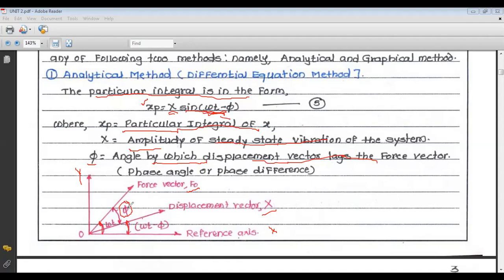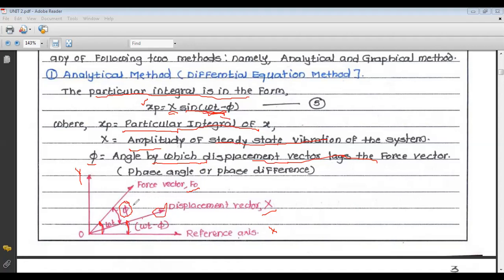Similarly, the particular integral xp equals X sine of omega t minus phi, where omega t minus phi is the angle of your displacement vector X. And phi is your phase difference or phase angle. It is nothing but the angle by which the displacement vector lags behind the force vector,